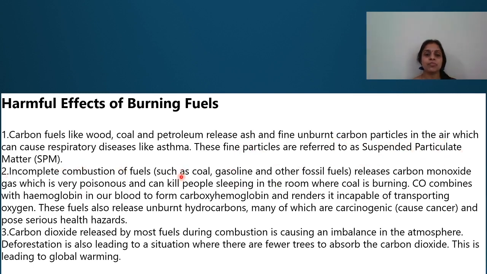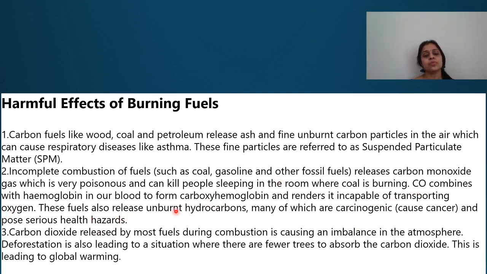Incomplete combustion of fuels such as coal, gasoline, and other fossil fuels releases carbon monoxide, which is very poisonous and can kill people who are sleeping in a room. When we burn coal in a closed room, people can die. Carbon monoxide combines with the hemoglobin in our blood to form carboxyhemoglobin. Instead of oxyhemoglobin, carboxyhemoglobin will be formed and transported into the entire body, which renders it incapable of transporting oxygen, and this causes breathing disorders, and eventually the people will die.